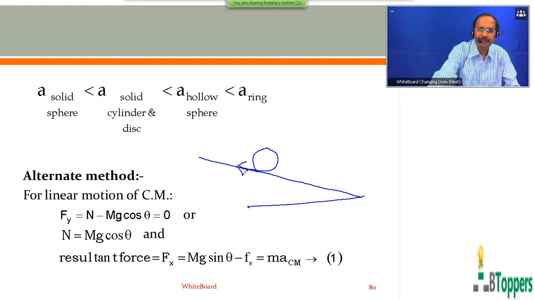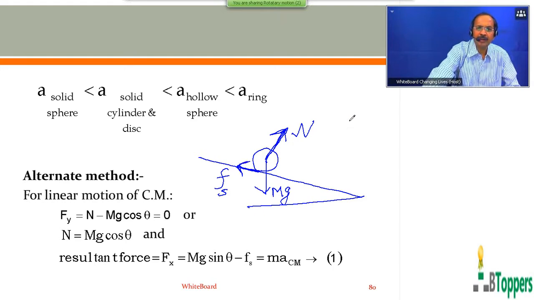I want to just remind you, three forces act on the body here. One is its weight mg, which acts vertically downwards. Then N is the magnitude of the normal reaction force on the body by the surface of the inclined plane, which acts normal to the surface and directed away from the surface. The force of static friction exerted by the inclined surface on the rolling body acts tangential to the surfaces in contact and up along the inclined surface.